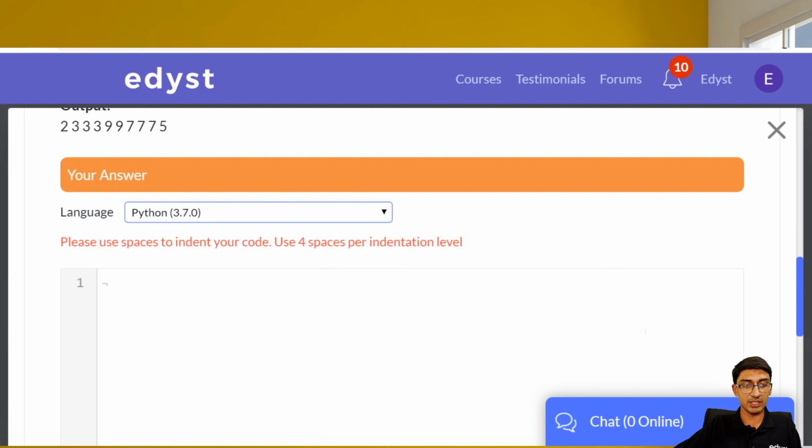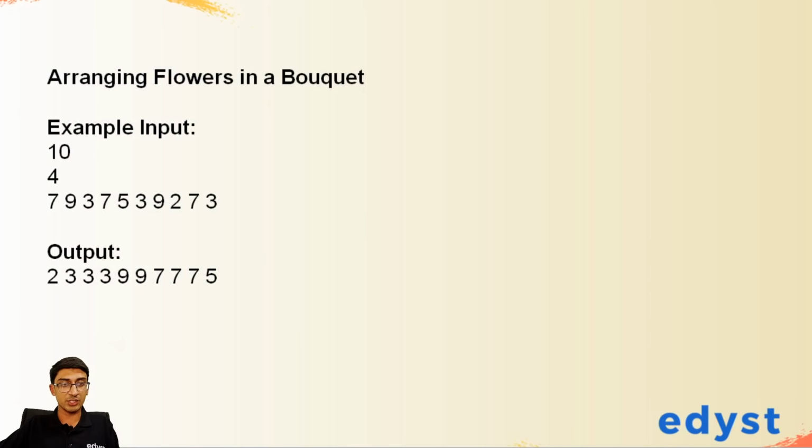So let's just understand how we'll actually do this question. I'll come back to the slides. The question has two interesting parts. Number one is we have to take an array of size 10. So that's the interesting thing over here. How do we take that in Python? I'll show you how to do that in Python.